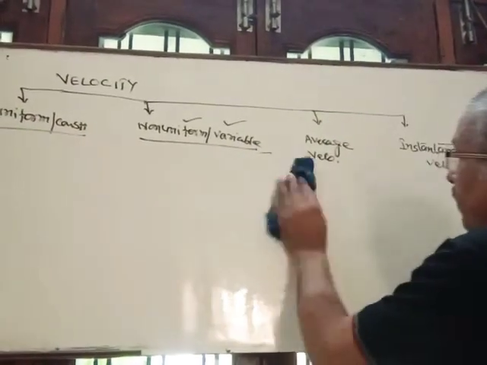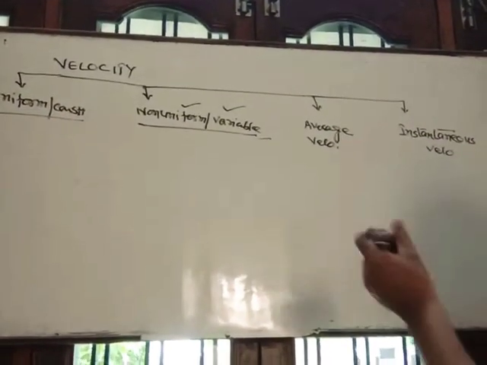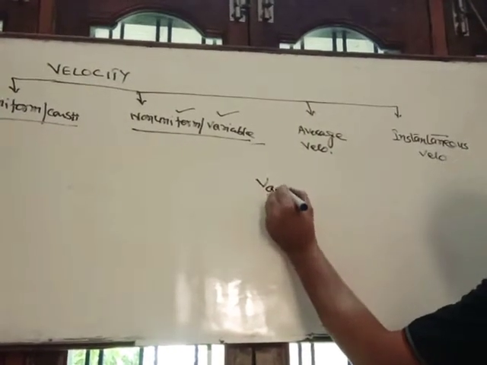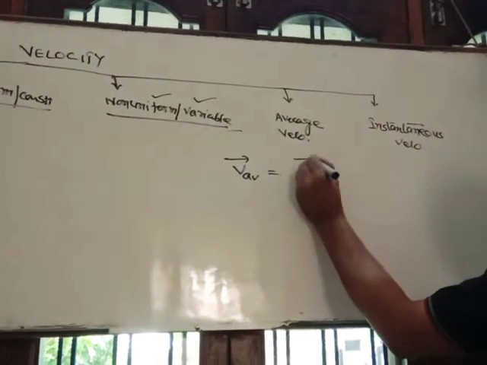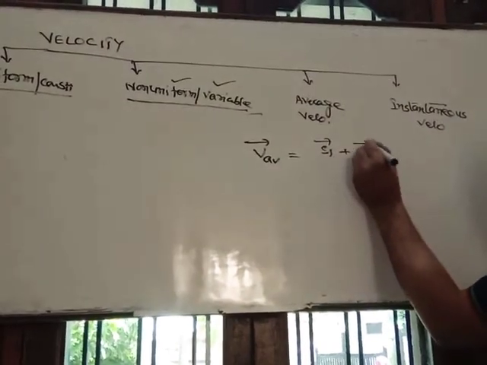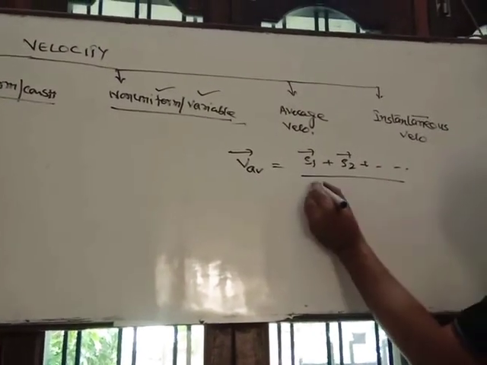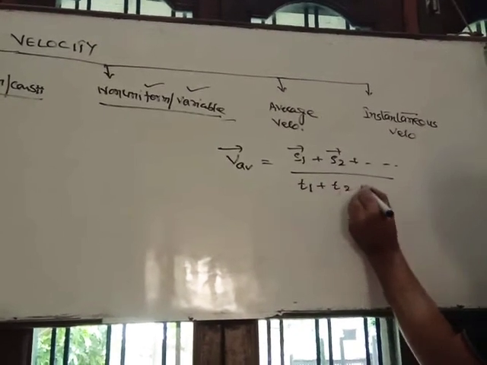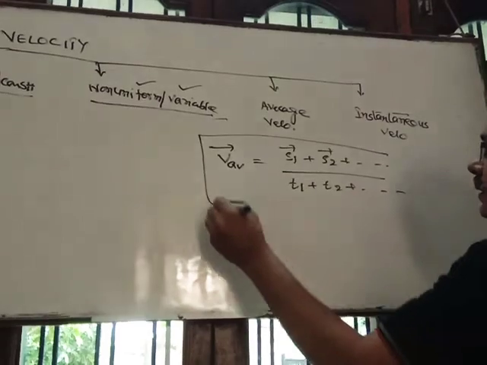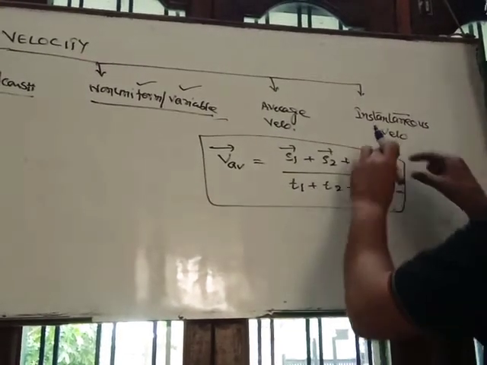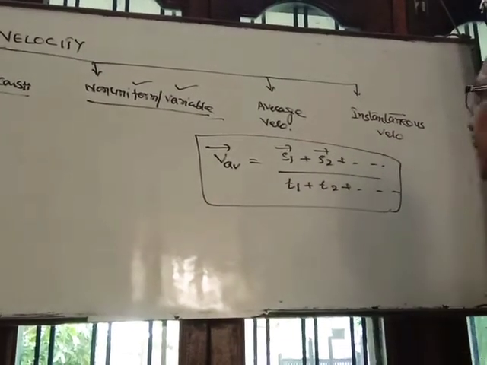Then average velocity. Average velocity is the ratio of total displacement and total time taken. Clear? So this is the ratio of total displacement and total time taken.